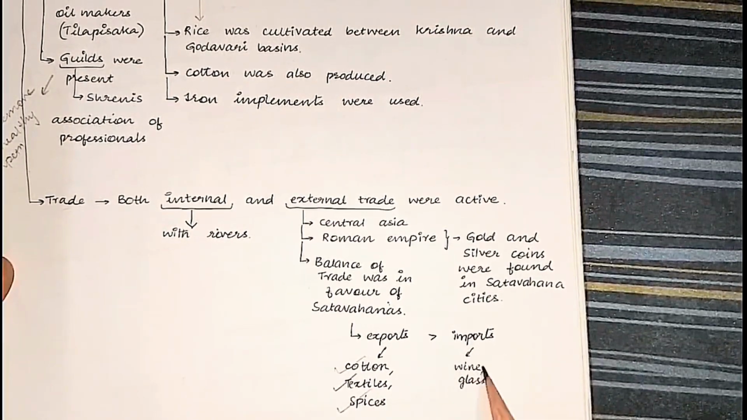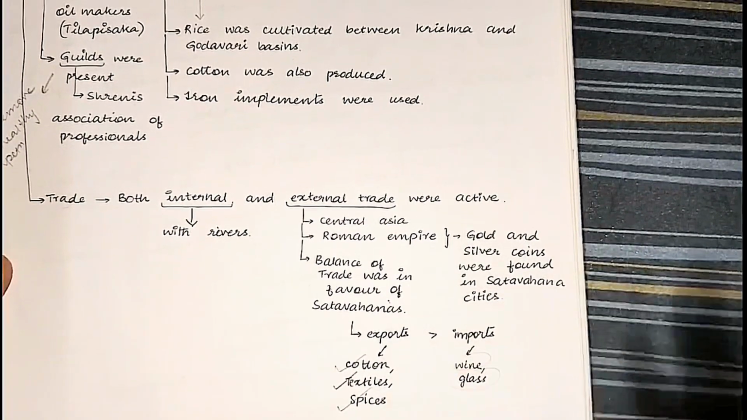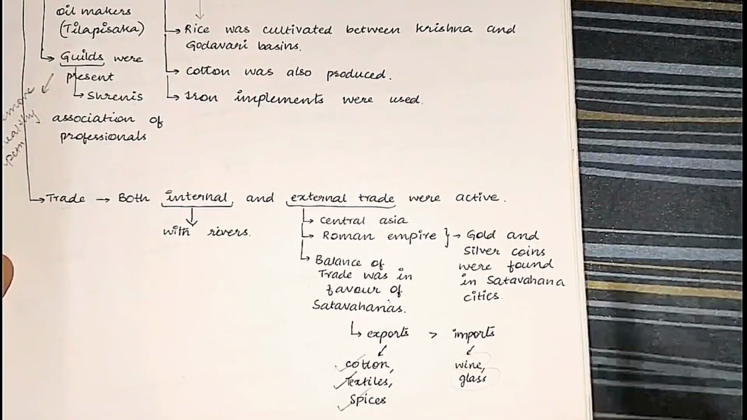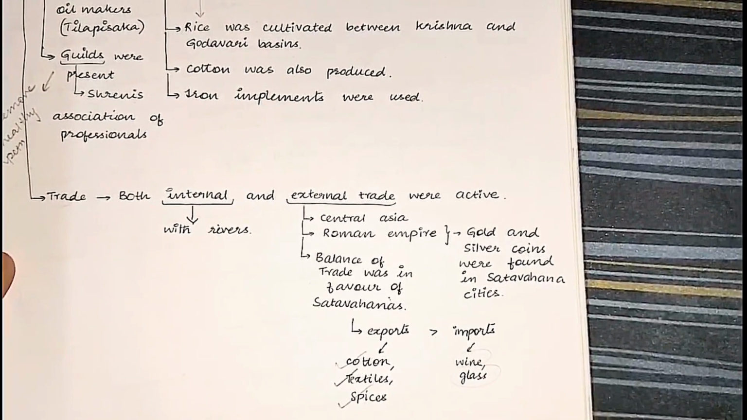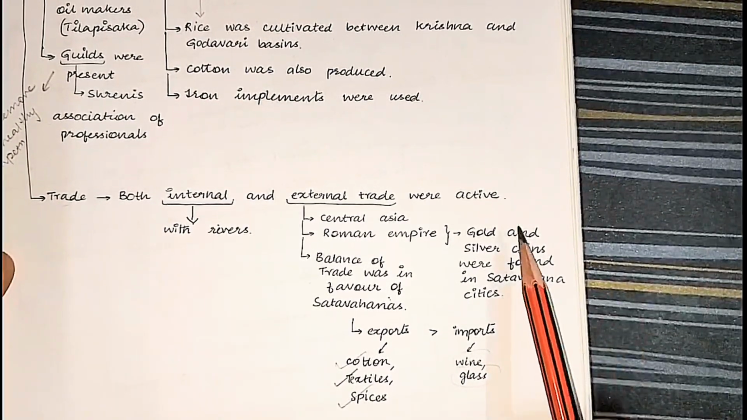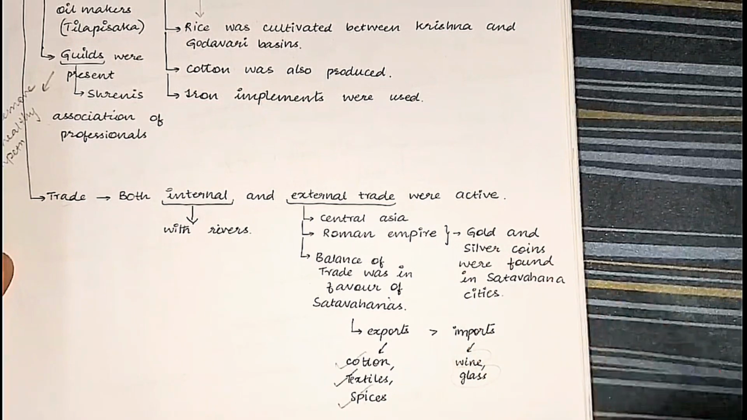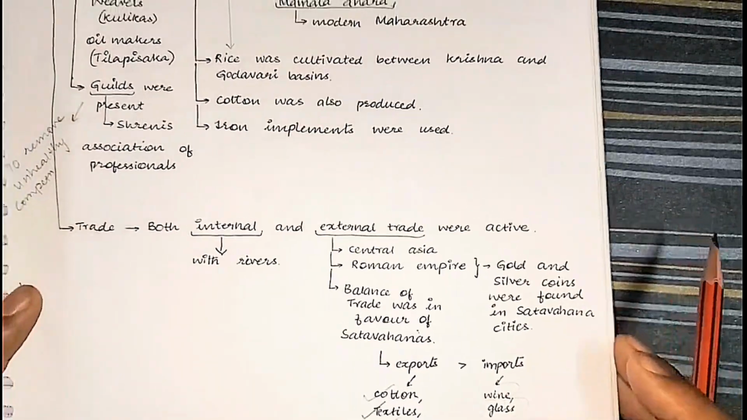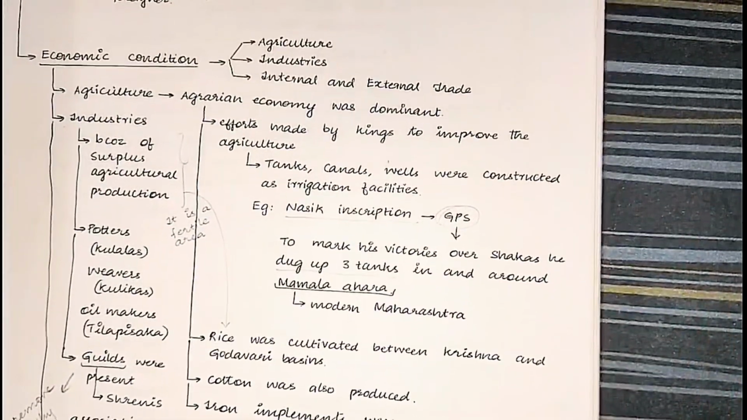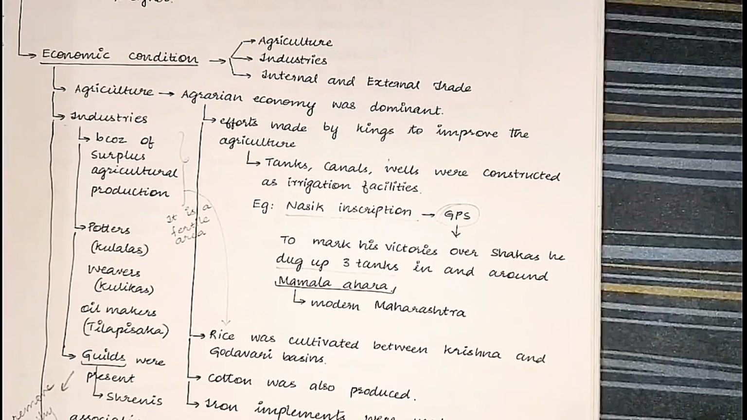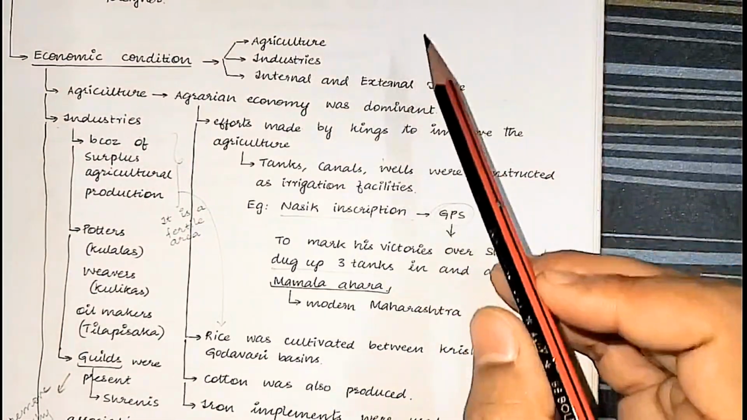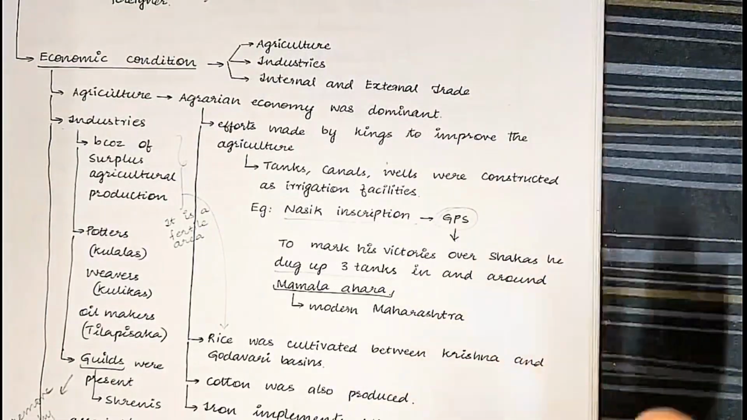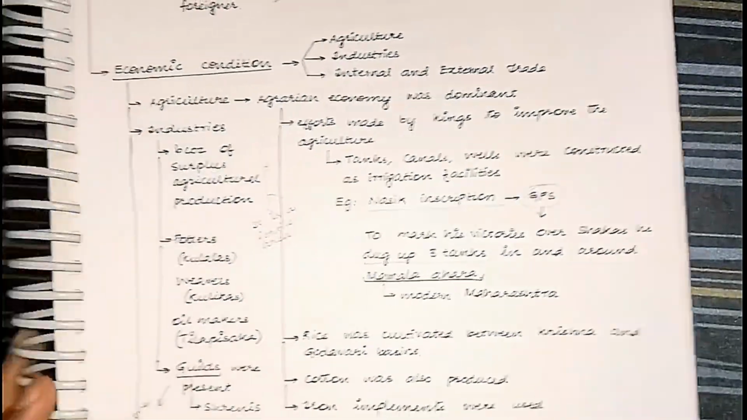And imports, we were importing the wine glass and all those things. Because the Mediterranean climate was prevalent for citrus fruits, we imported wine from the Roman Empire and from Central Asia. We have found gold and silver coins, which shows that external trade was present. So this ends our economy part, the economy during the time of Shatavahanas. It includes the agriculture, the industries, the internal and external trade. That's it.